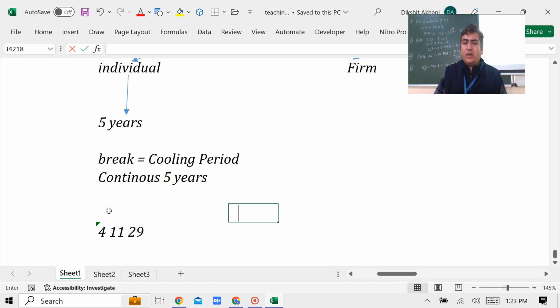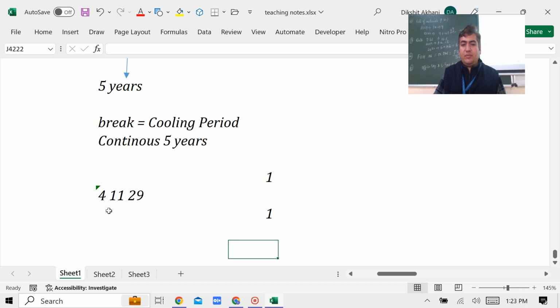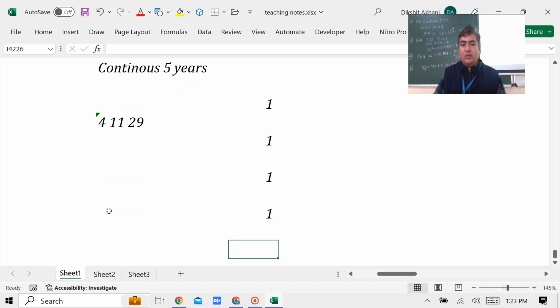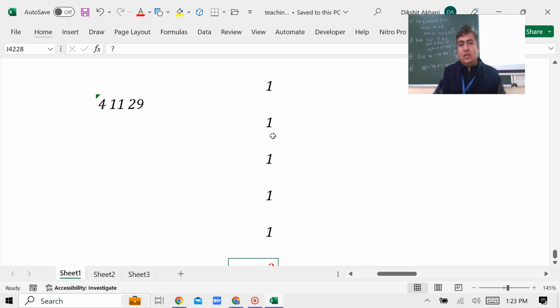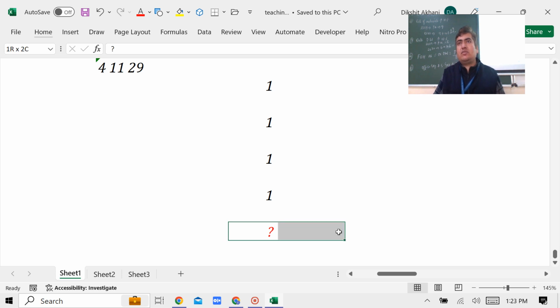Assume that the auditor worked 1 year, then a break. ठीक है, आप ऐसे समझो: 1 year worked, then break, then 1 worked, then break, 1 worked, break, worked, break, worked. Now you look at over here. I'm asking you the question for this period. How many breaks has he taken so far? So the answer is crystal clear. Look at 1, 2, 3, 4 and this 5. Can he be appointed for the next 5 years?